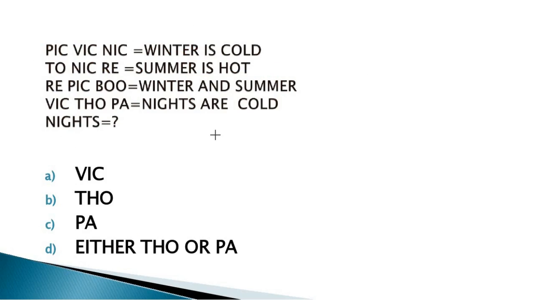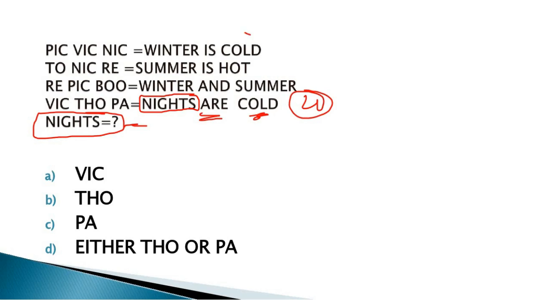PIC VIC NIC means winter is cold. TONICRE, summer is hot. REPIC BOO, winter is summer. VIC THOPA, nights are cold. So we have to find the coding for nights. First of all, we have to target night, and night is present in statement 4, and the extra word is R and cold, and cold is in statement 1 and statement 4.